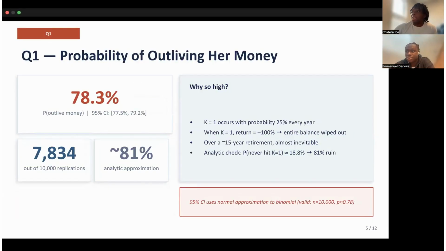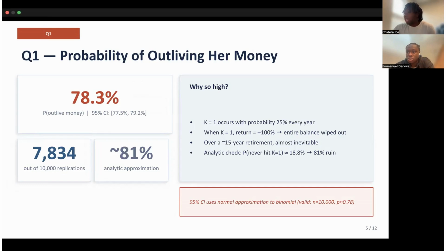All right, results. So our question was the probability she outlives her money. Out of 10,000 replications, 7,834 resulted in the woman running out of money. That gives us an estimate of 78.3% with a 95% confidence interval of 77.5% to 79.2%. So roughly a 3 in 4 chance she runs out.